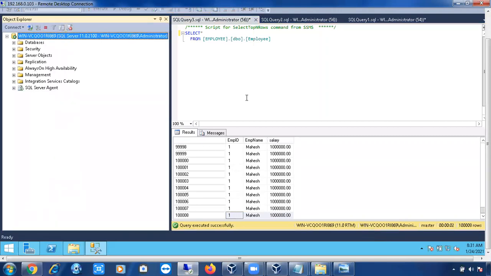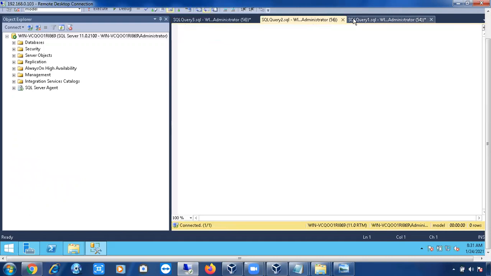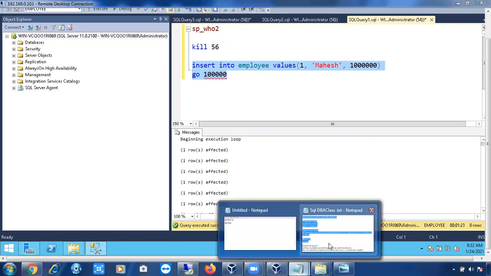Fine. Now we'll discuss the types of transactions. Transaction means what? We did one transaction right now. So what is the format of a transaction? Actually the transaction will look like this.